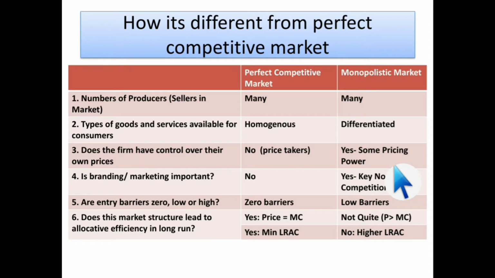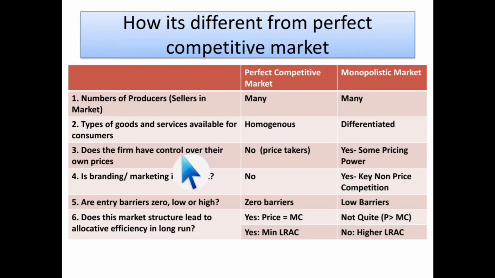Next, I have told you it is different from the perfect competitive market and the monopoly market. So here I will tell you how it is different from the perfect competitive market. First thing is the number of producers or sellers. In both cases there are many sellers or many producers, so there is no difference on this point. Then next is the types of goods and services available for the consumer. We have already studied that in a perfect competitive market the products are homogeneous, but in a monopolistic market we have just studied differentiated products, or product differentiation.